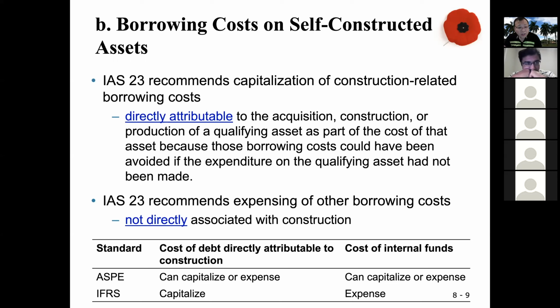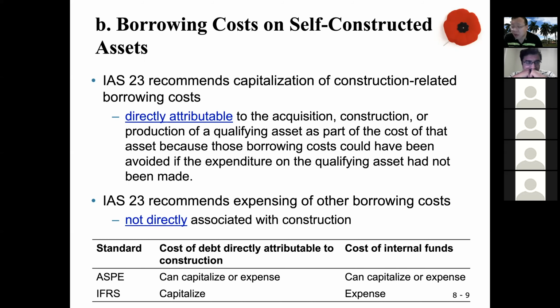Okay, so basically, if the borrowing cost is directly attributable to the acquisition, construction, or production of a qualifying asset, then you can capitalize this borrowing cost.